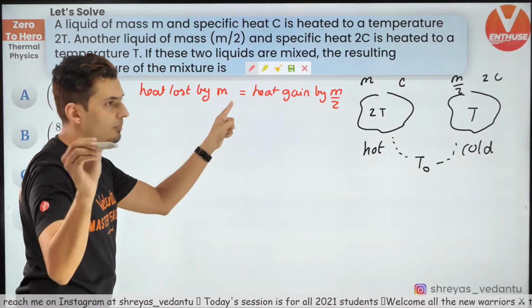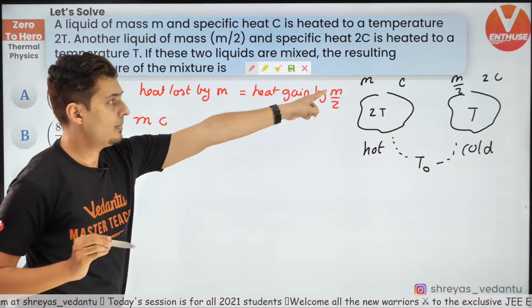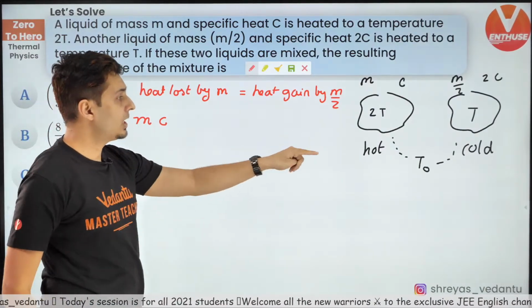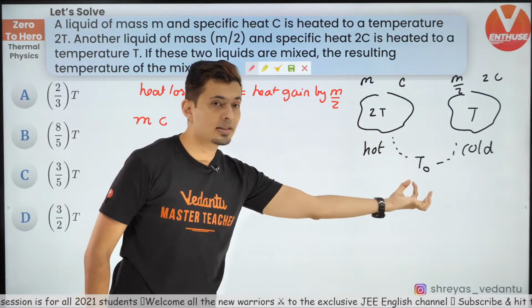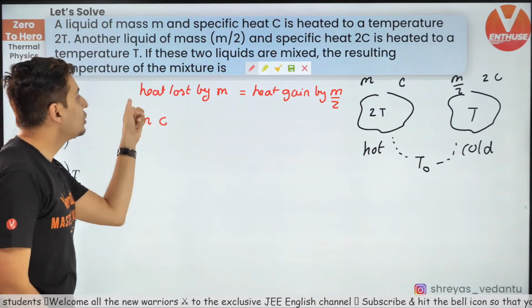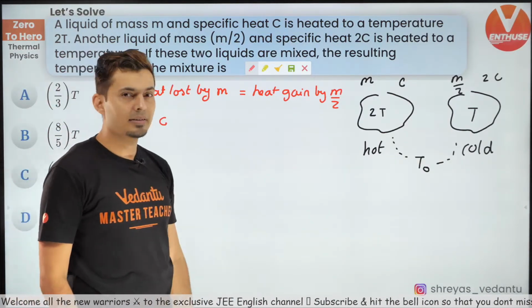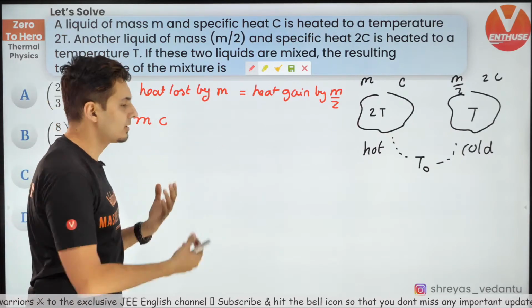Heat lost by M into C, change in temperature. This is higher, this is final. Bigger minus smaller. A lot of people make this mistake. They put a minus sign. Don't put a minus sign, guys. Please understand that, because this is the heat lost.